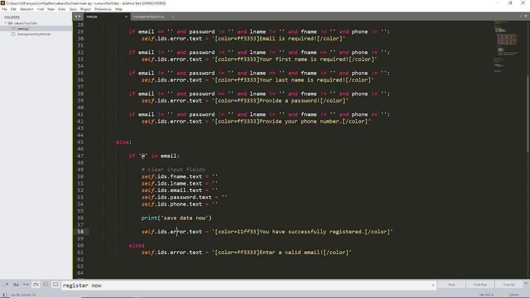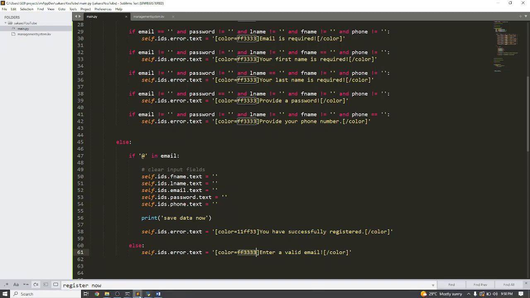So this ID should rather have been maybe info. You follow the idea. So the error dot text, I'm changing that to, you have successfully registered, right? And then here the color has been changed to green. This is the color code for green. If you look at here, it's different from this, which is red. This is green. So let's see if that is also taking effect.